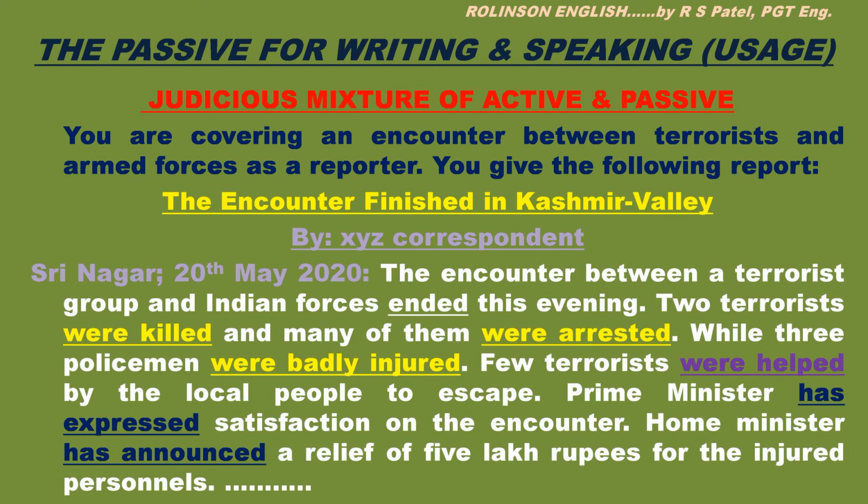Two terrorists were killed and many of them were arrested, while three policemen were badly injured. Few terrorists were helped by the local people to escape. Prime Minister has expressed satisfaction on the encounter. Home Minister has announced a relief of 5 lakh rupees for the injured personnel.